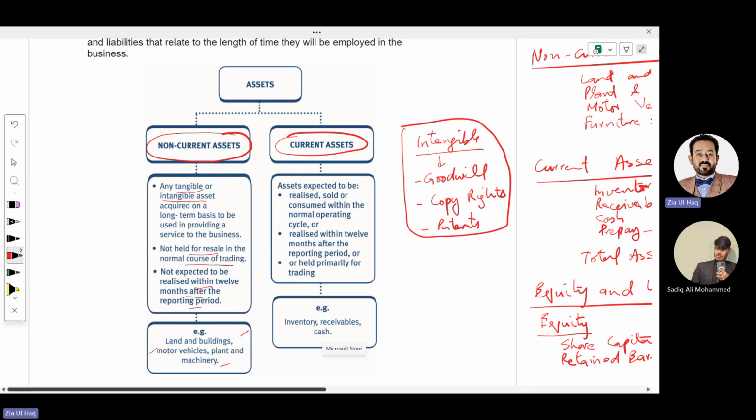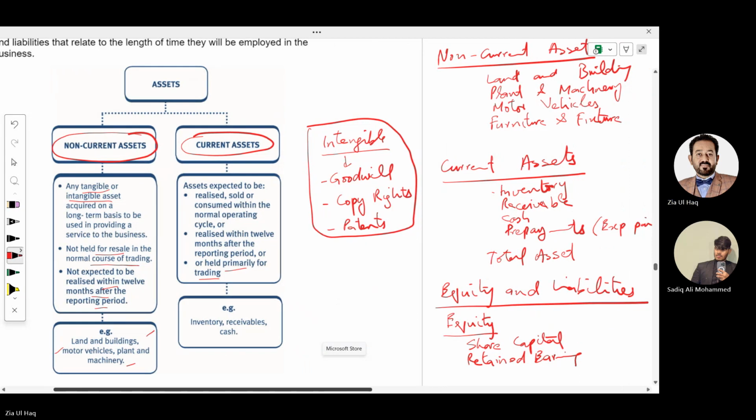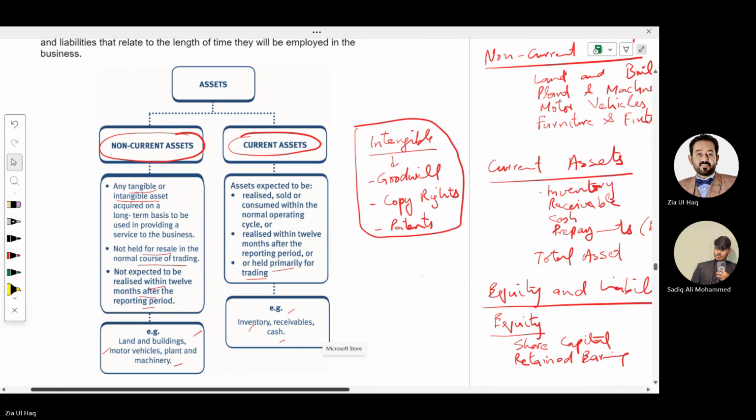What are the current assets? Assets expected to be realized, sold, or consumed within the normal operating cycle, meaning within 1 year. Realized within 12 months after the reporting period, or held primarily for trading, meaning we are going to sell it, like inventory. Inventory, receivables, and cash are examples of current assets.